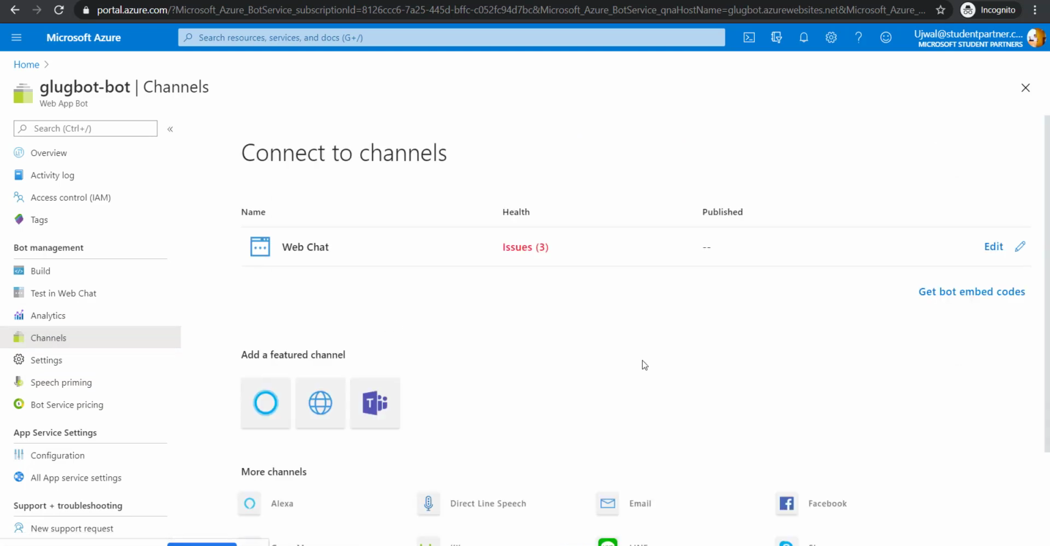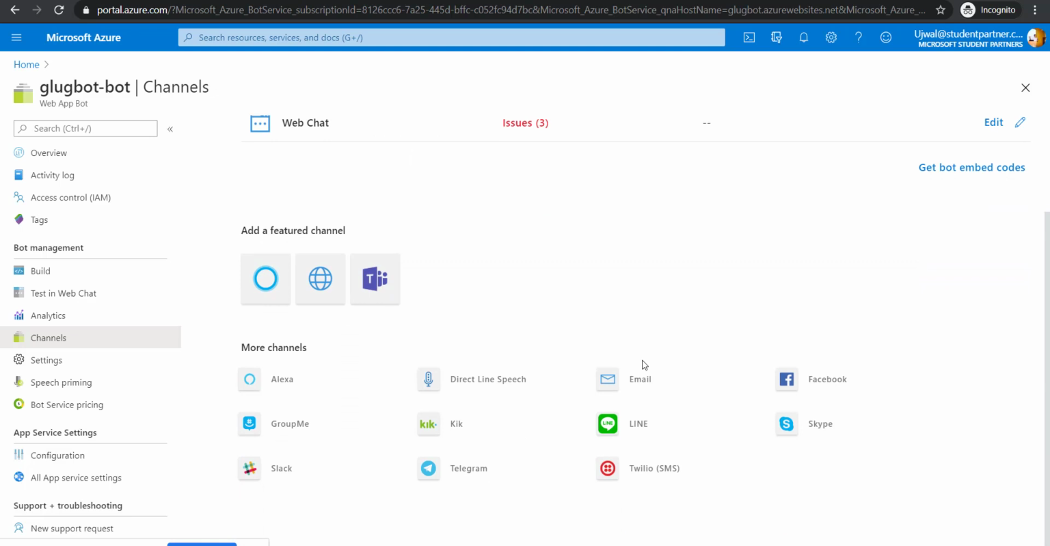Channels is the place where you can see various platforms where you can deploy a chatbot. There are various options available. You can see Alexa is there. Also, you have email, where you get an email on your